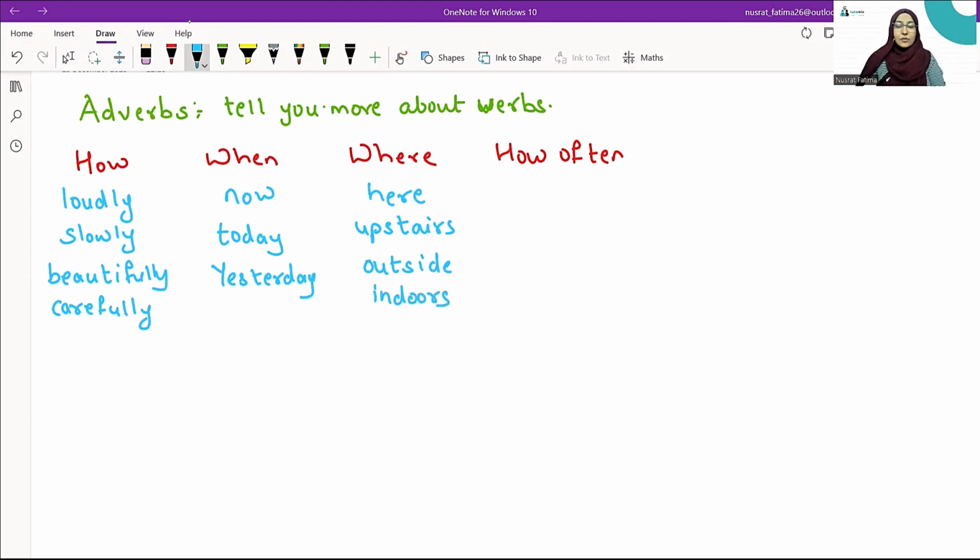And lastly, adverbs may also tell you how often the action takes place. The action takes place daily. That means it's taking place every day. Always, never, seldom. These words tell you how often the action is taking place. So all these words are called adverbs. They tell you something more about verbs.